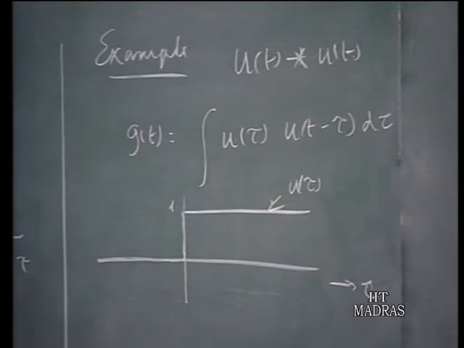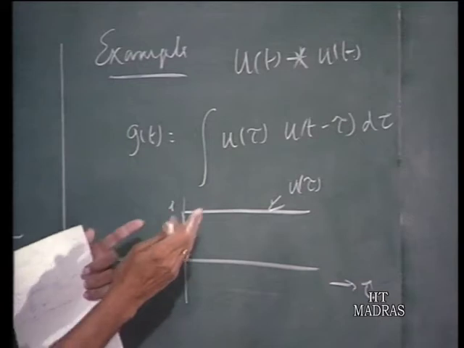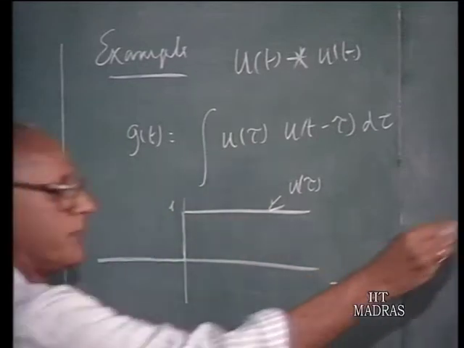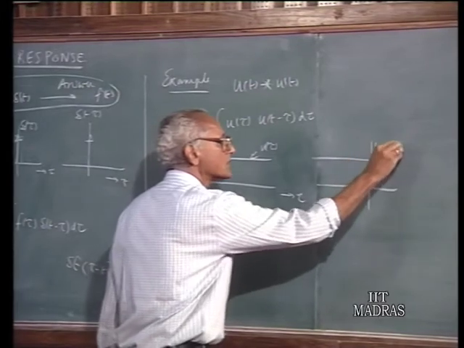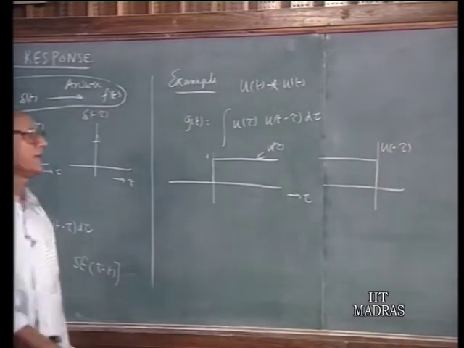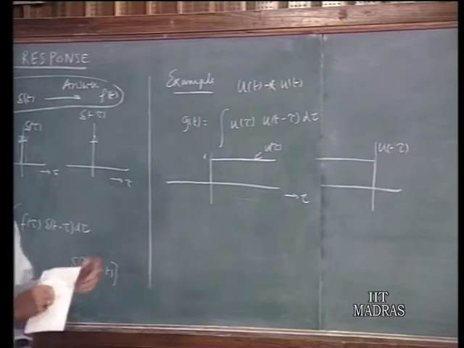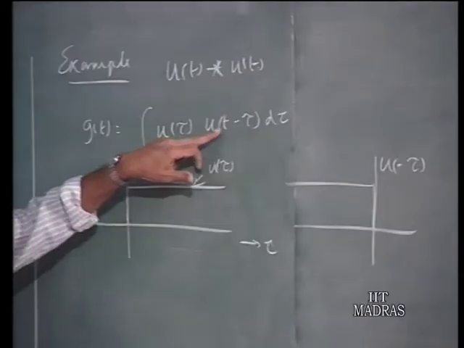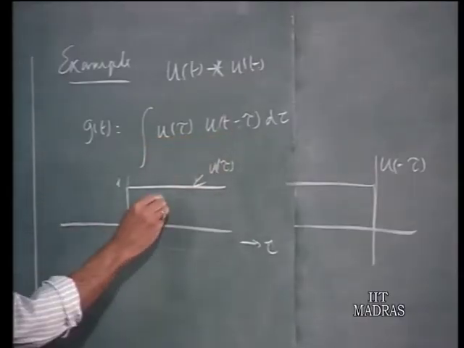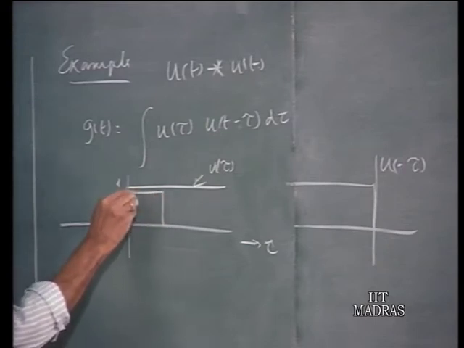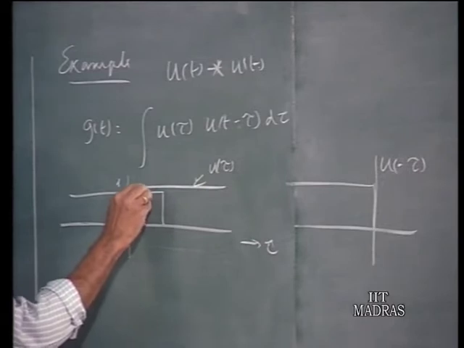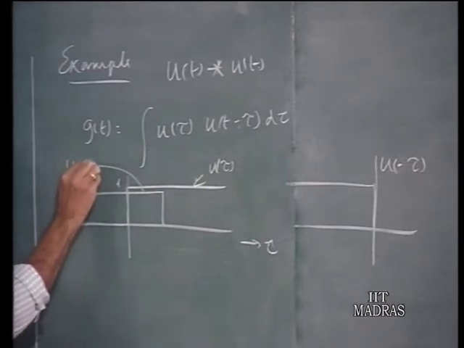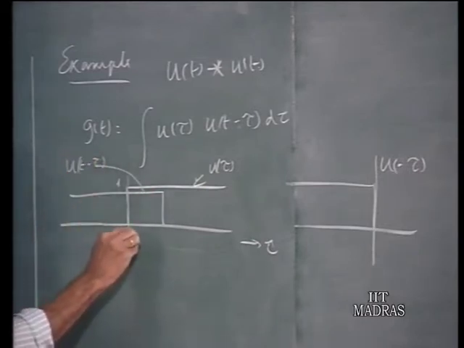Now, to picturize this, u of tau is like this, u of minus tau will be something like this. But then you do not want u of minus tau, you must shift it by an amount equal to t. U of t minus tau would be something like this, where this amount is equal to t.